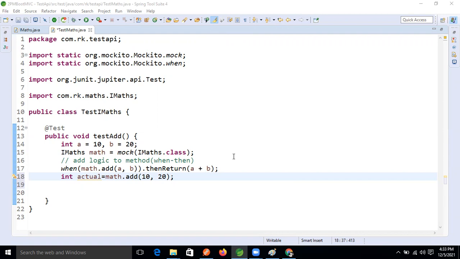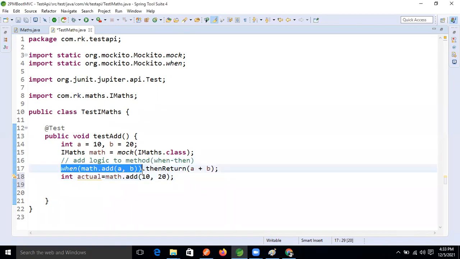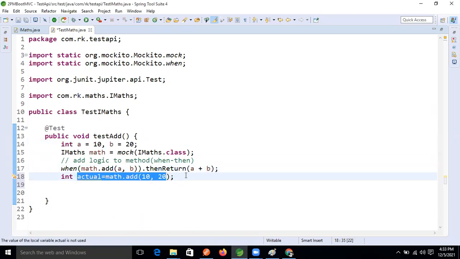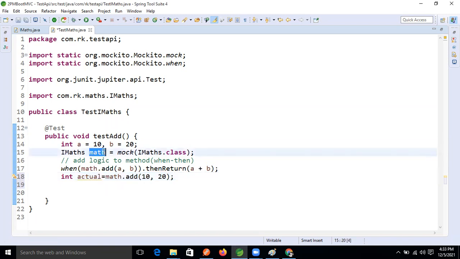Okay, and the actual math dot add, fine. So good. Something goes wrong here when we pass this value, right? Fine, we are getting it. Now this is the expectation, and this is the actual, which we will get here.